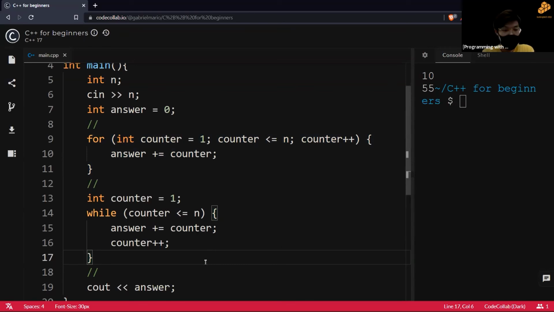You can take a screenshot too if you want. 10, 9, 8, 7, 6, 5, 4, 3, 2, 1.